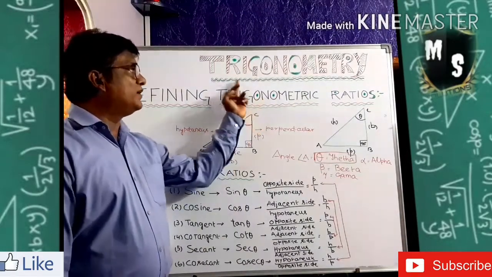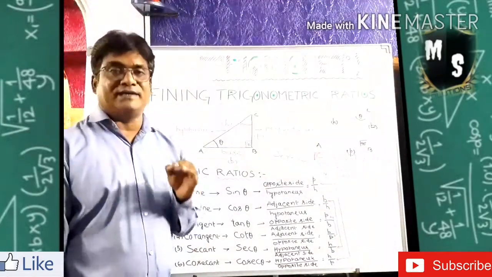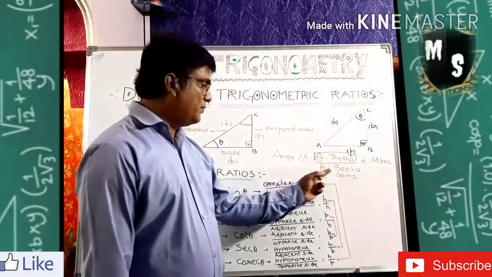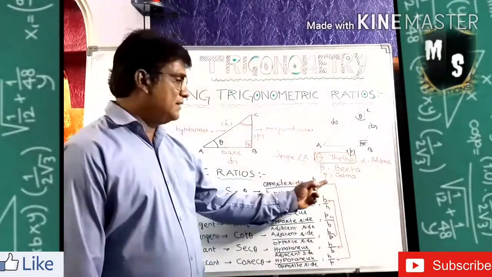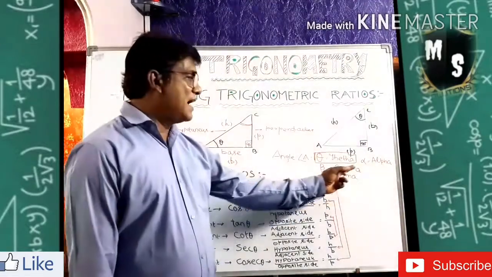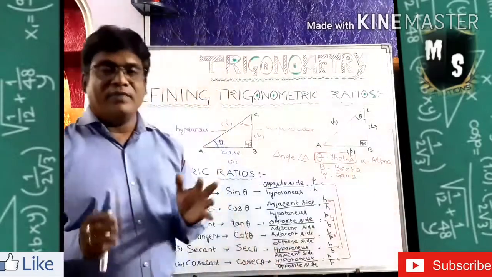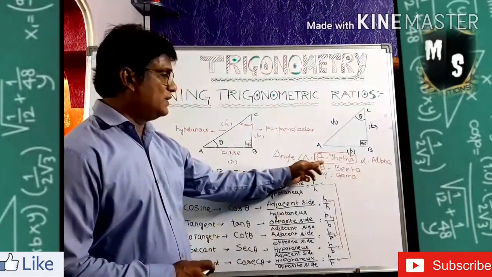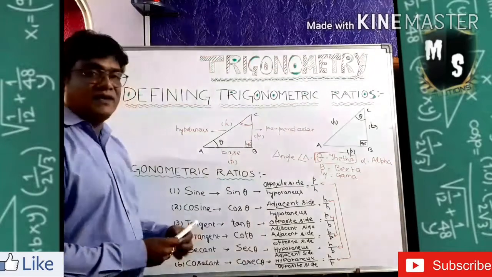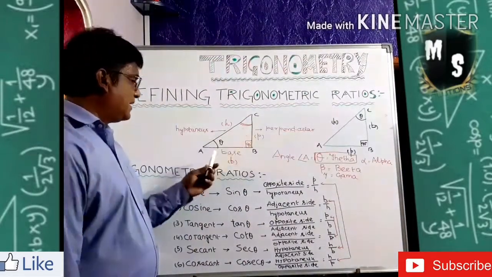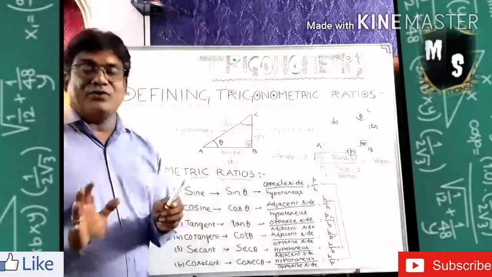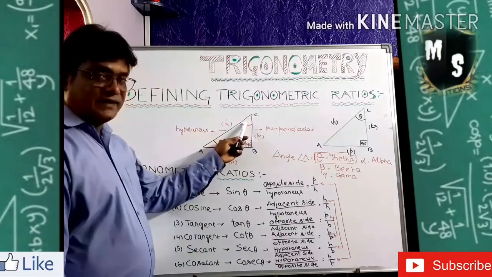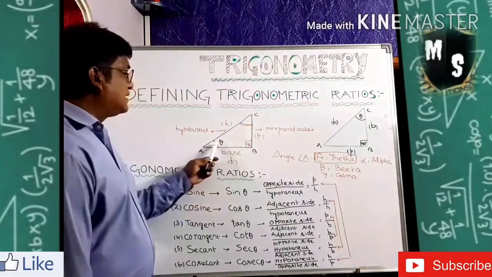In trigonometry, we always use the unknown angles as theta, the symbol is like this, and beta, the symbol is like this, and gamma, like this, and alpha, like this. Among them, the most popular unknown angle name is theta. So, in this right angle triangle ABC, I put angle A as an unknown angle, that is called theta. Clear? Now, this is angle C and this is 90 degrees. So angles are clear to you now.